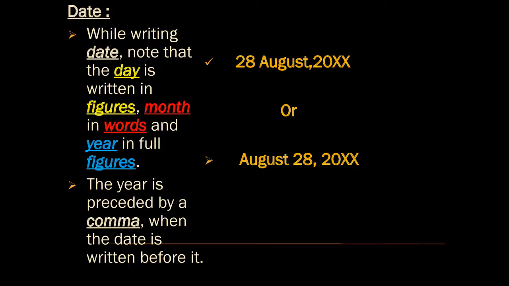While writing date, note that the day is written in figures, month in words, and year in full figures. The year is preceded by a comma when the date is written before it. For your reference, both the ways of writing date are given on the right hand side.